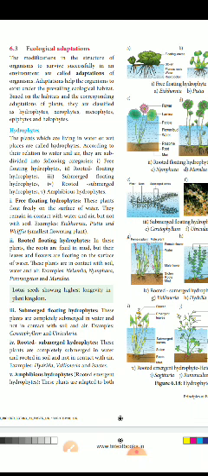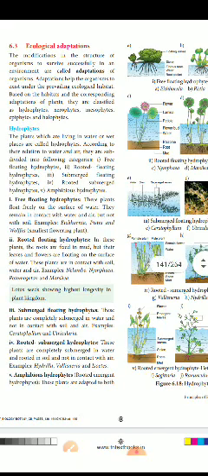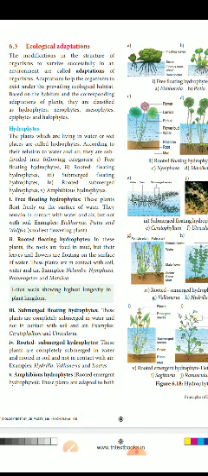For example, we adjust and live in corona time. Yes or no? Everyone wears a mask. We maintain the distance. So for adaptation, if we want to live in this world or in this country or in this place, we adapt to this condition, this situation, for our successful survival. So that is called adaptation. Have you understood clearly? Adaptation helps the organism to exist under the prevailing ecological habitat.